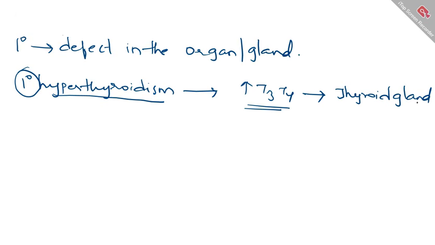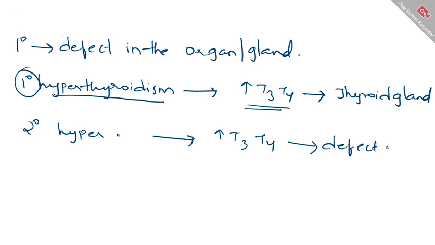Now, when it comes to secondary hyperthyroidism, here also you are having increased levels of T3 and T4, but the defect lies outside the thyroid. This is very important to remember, because when you're solving MCQs, you need to understand what they are asking specifically, whether primary hyperthyroidism, secondary hyperthyroidism, primary hypothyroidism, or secondary hypothyroidism.